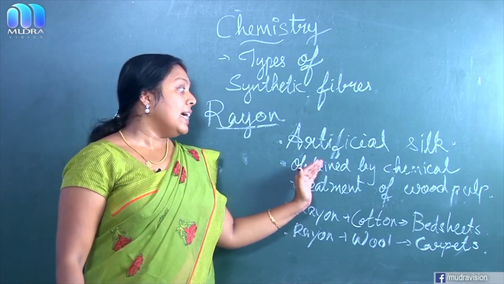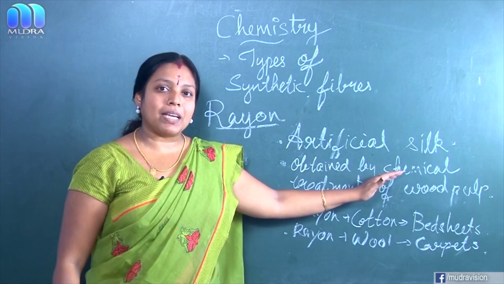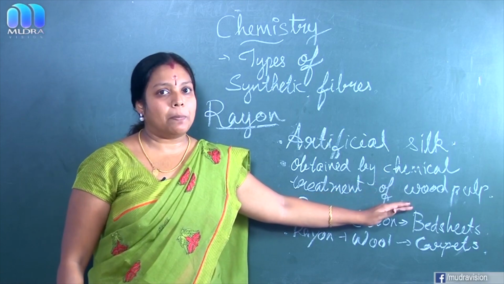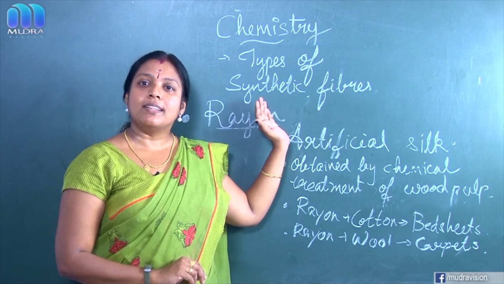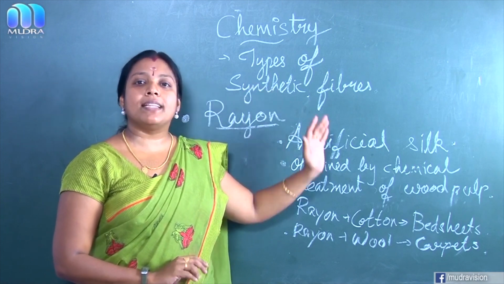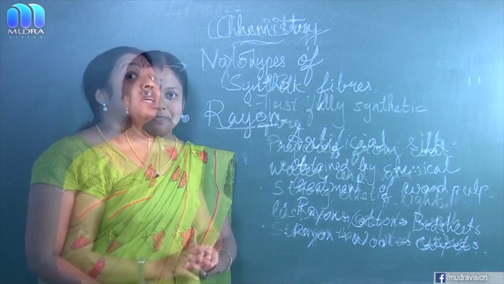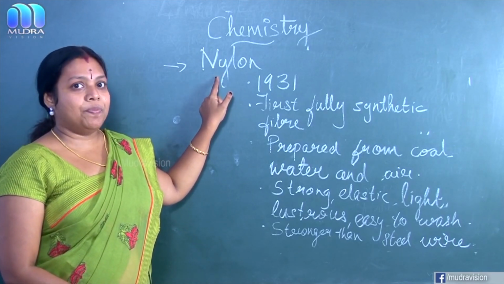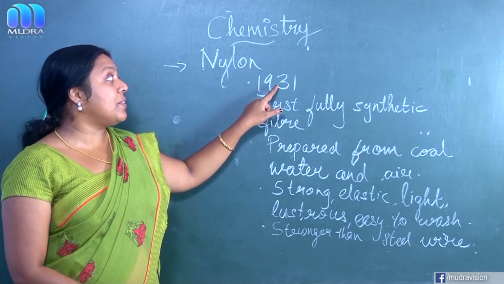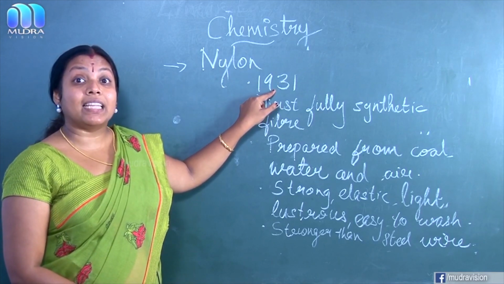And it was obtained by the chemical treatment of wood pulp. That's about the first one. Rayon comes under the group of synthetic fiber. So our second type of synthetic fiber is nylon. Nylon was discovered in the year 1931.